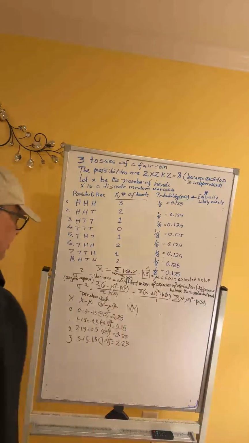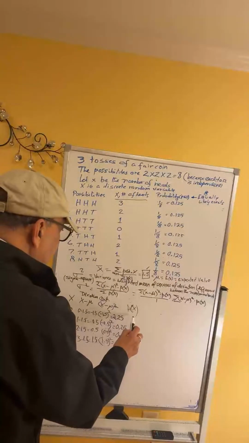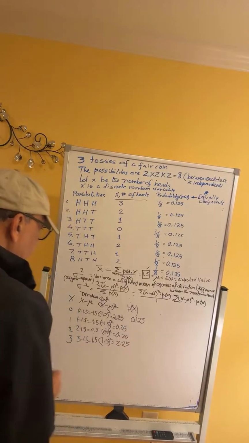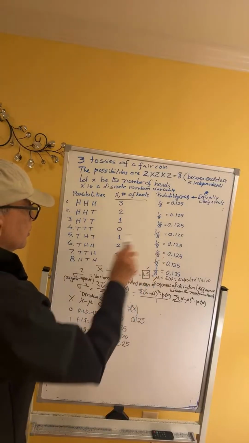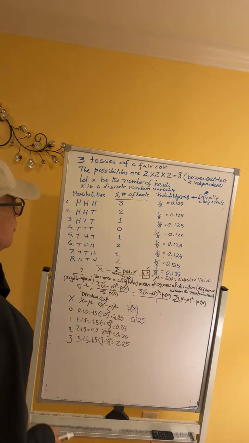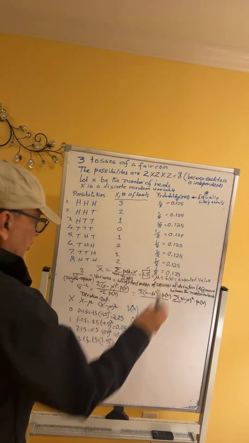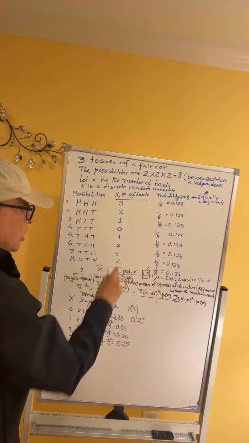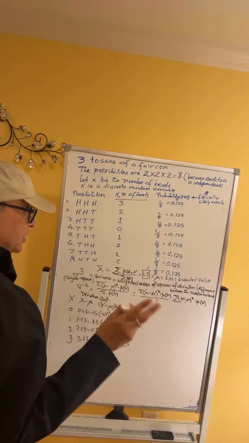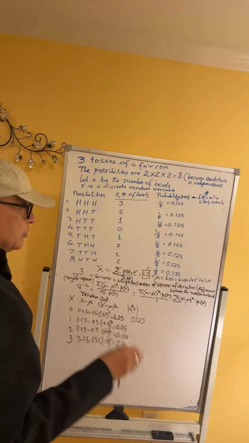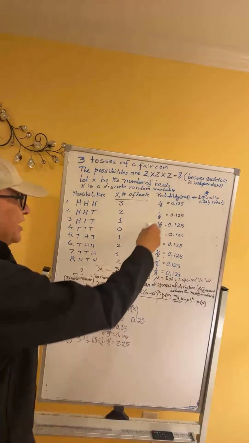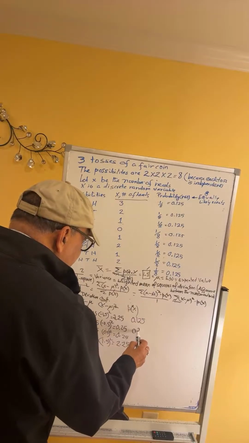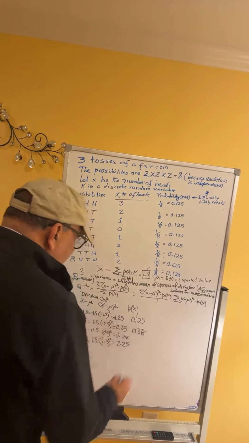Notice how many times 0 appears: only once. Hence this probability is 0.125. When x is 0, the probability is 0.125. How many times does 1 appear? 1, 2, 3. So it appears 3 times in the possible outcomes, 1 head. 3 multiplied by 1/8, the probability of each, is 3/8, or 0.125 times 3 is 0.375.